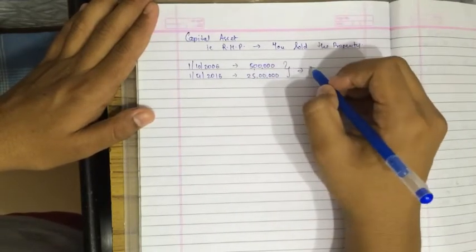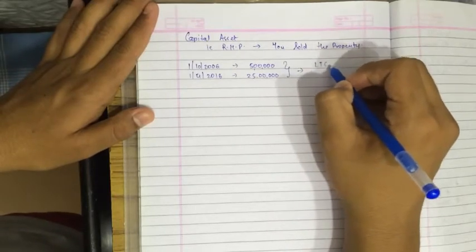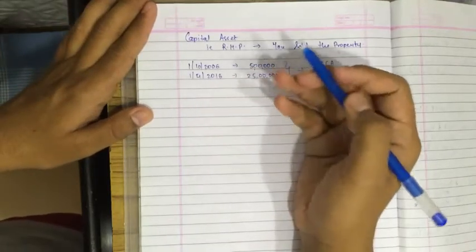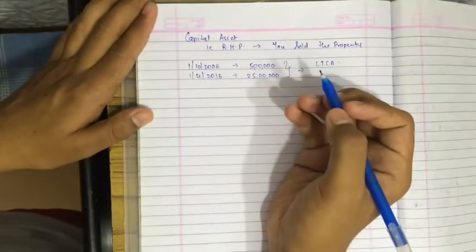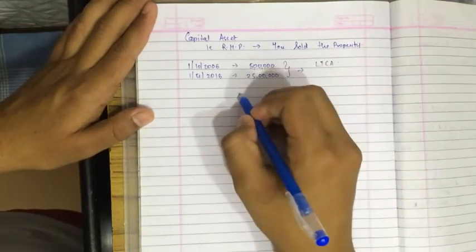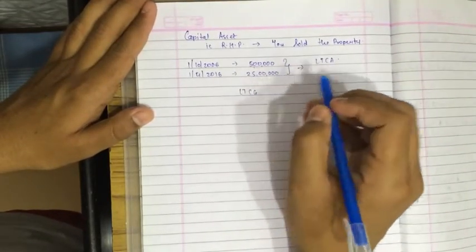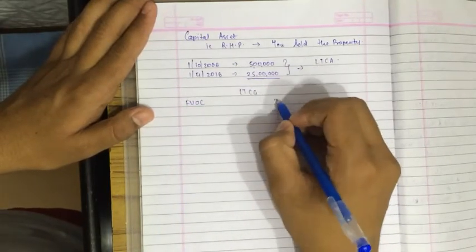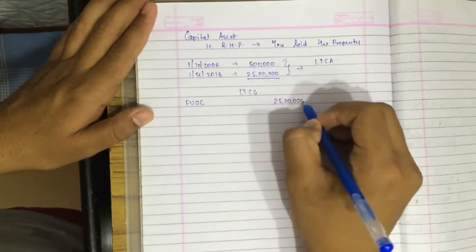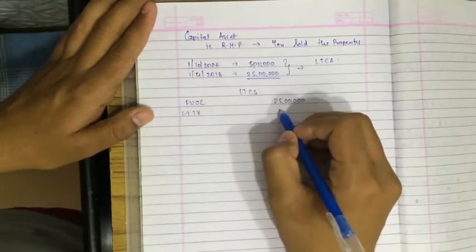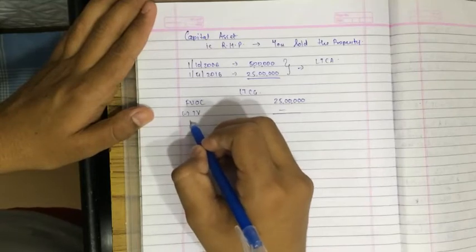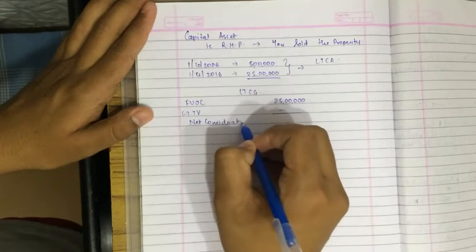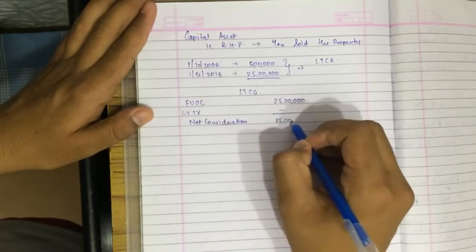Is this capital asset a long-term capital asset? Yes, it is, since the period of holding is as good as 10 years. It has crossed the basic limit of 3 years, so it is a long-term capital gain. How will it be charged? The full value of consideration is 25 lakhs less transfer value nil, so we get net consideration that comes to 25 lakhs.